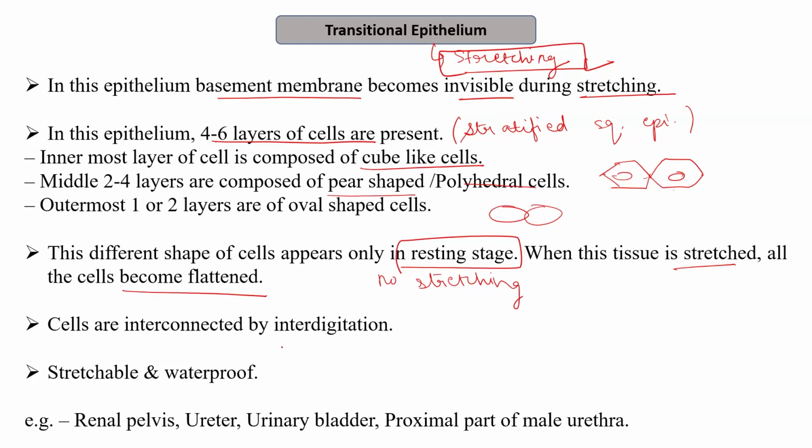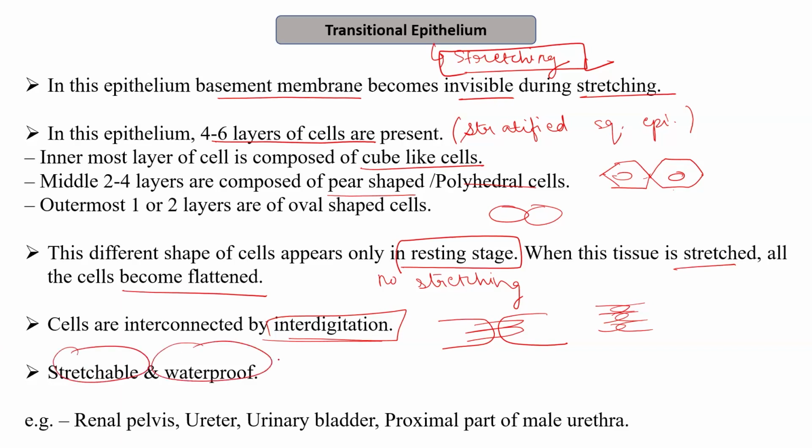Cells are interconnected by interdigitation. That is, suppose if this is one cell, then it interdigitates into another cell. So with the help of interdigitation, forming a finger-like structure, these cells are connected. So these cells are stretchable and waterproof, and therefore they are usually present in the urinary system where the urine gets collected.